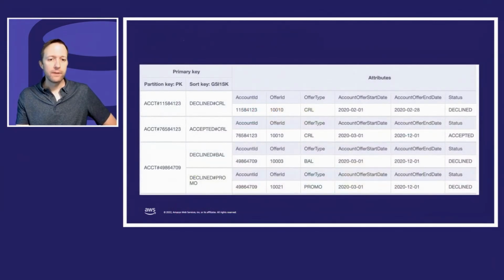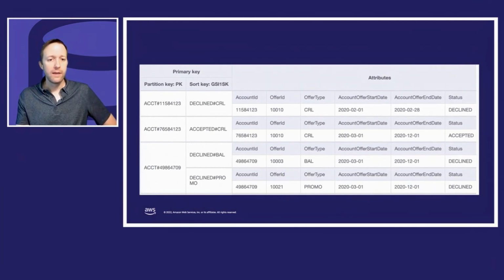So here's an example of that credit card account. In this case, I happen to keep the same partition key of the account, but I made a new sort key. The name of the sort key here is GSI1SK. You see that happen a lot in DynamoDB because you want to maybe reuse that sort key for multiple purposes. So we do generic names of PK and SK and GSI1SK.